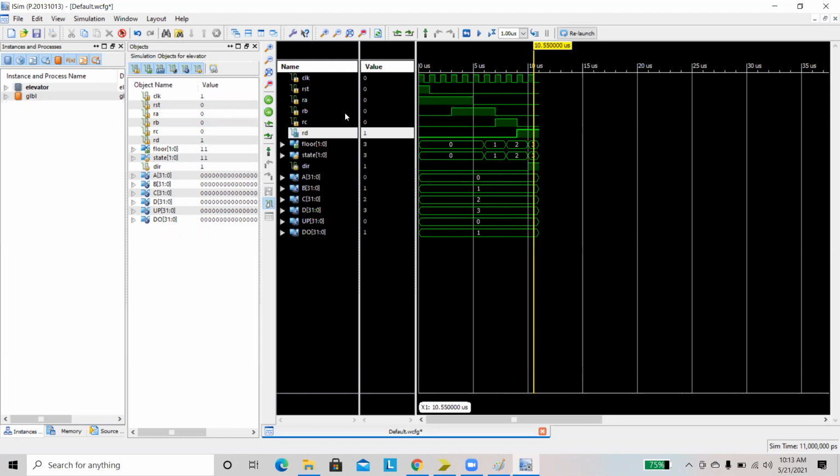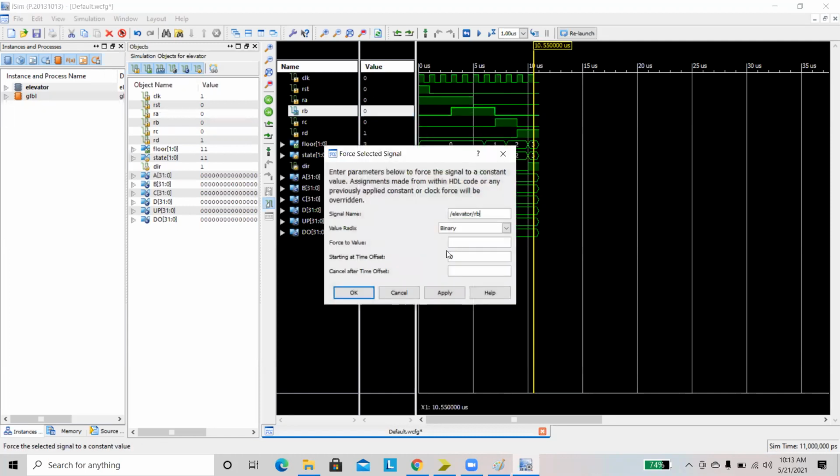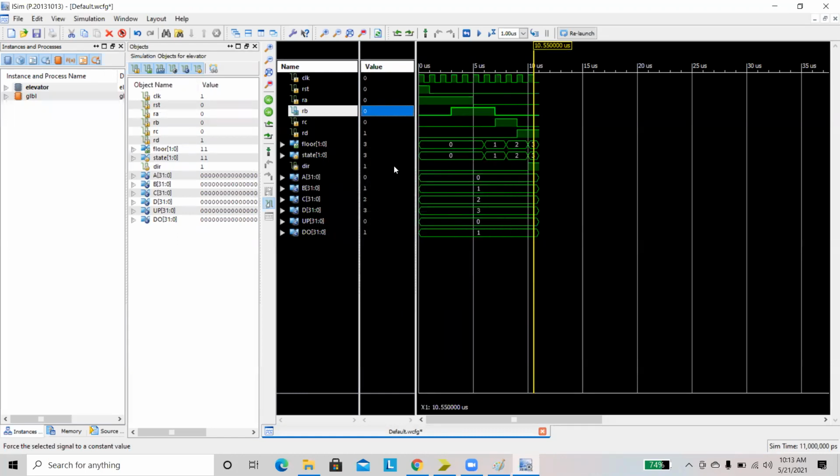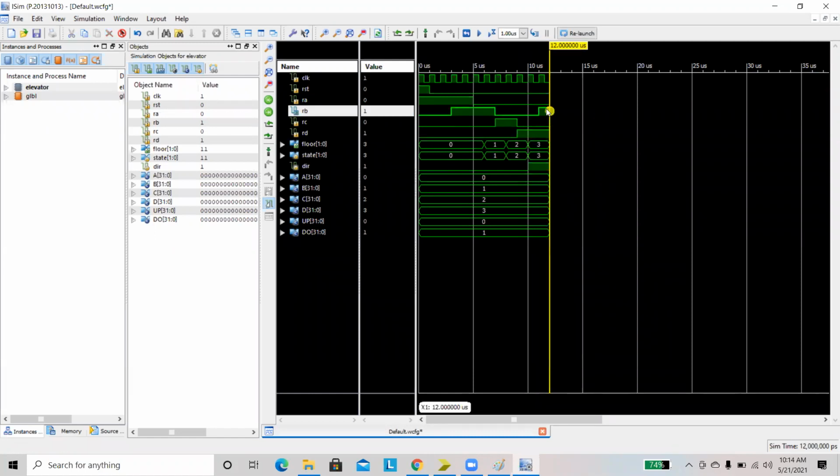Here I am applying 2 requests at a time. What happened? Let us see. I am giving request B and D. Here we are already in D state, so no need to move to other states because the request is coming from D. At the same time, the request is coming from B. What is the priority now?